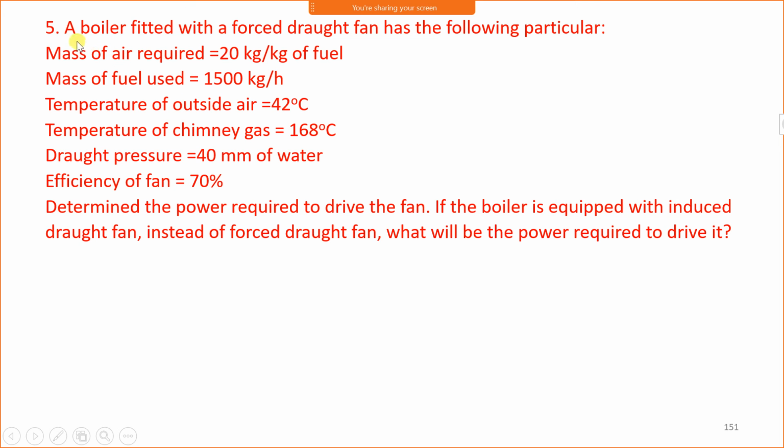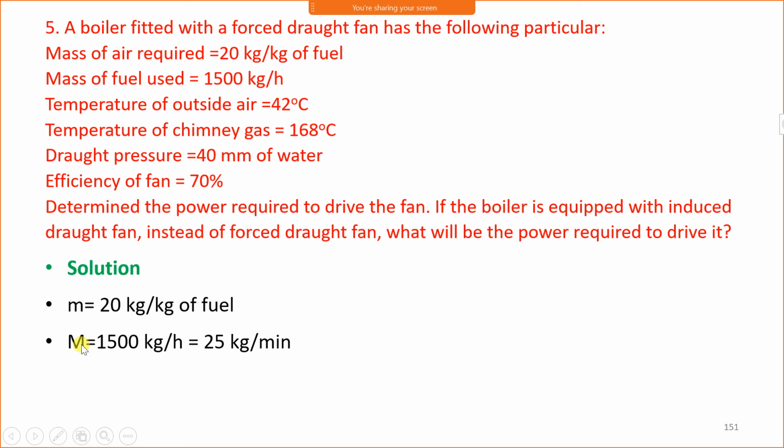Look at the numerical. A boiler fitted with a forced draught fan has the following particulars: mass of air required 20 kg per kg of fuel, that is small m. Mass of fuel used 1500 kg per hour, that is capital M, but we want capital M in kg per minute, therefore divide by 60.